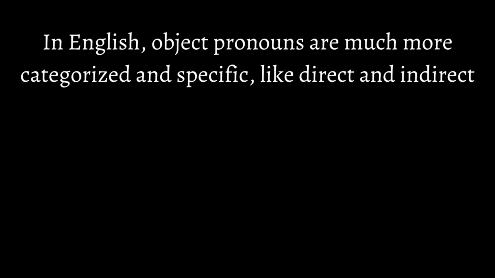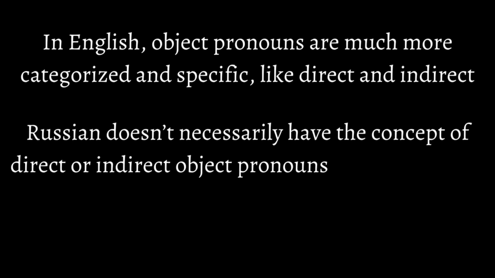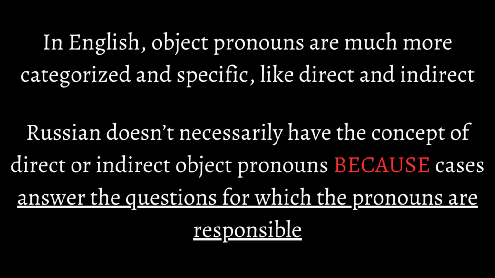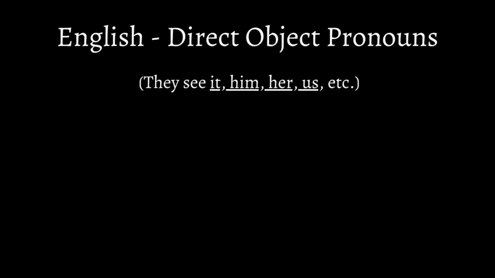In English, object pronouns are much more categorized and specific, like direct and indirect, which makes sense because English in itself is very specific. In Russian, it's very crucial to know that you don't necessarily have the concept of direct or indirect object pronouns. The reason why is because there are cases that answer the questions for which the pronouns are responsible. Here's a different way to think about it. English has direct object pronouns, like they see it, him, her, us, and so on. All of these pronouns are direct because they receive the action of the verb.